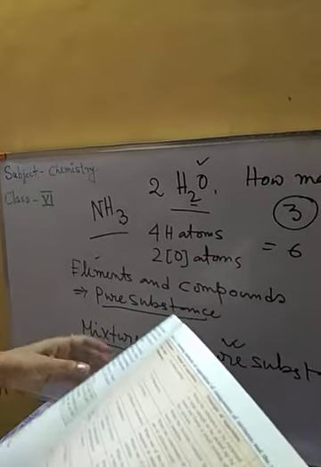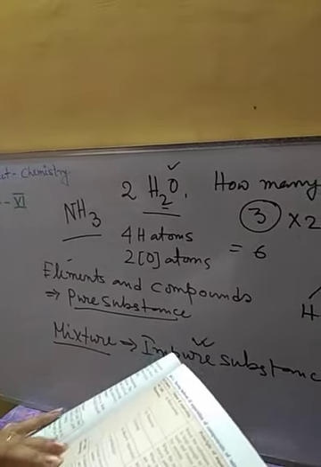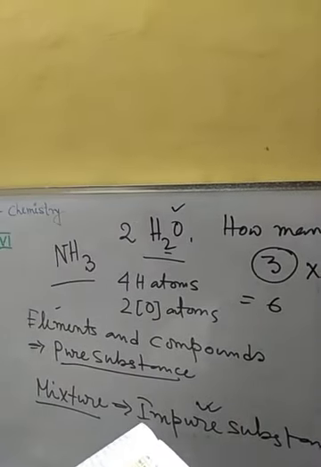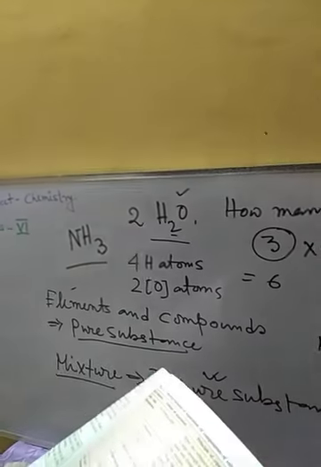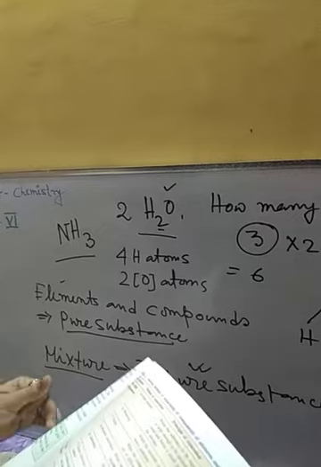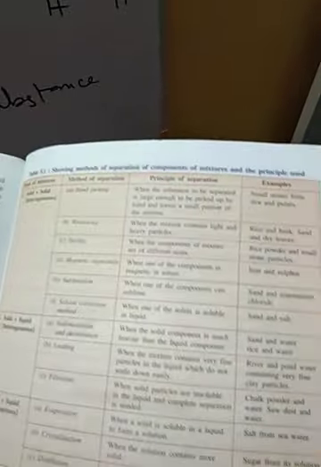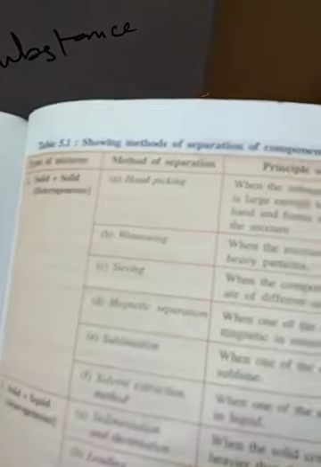See table number 5.1, here all those separation techniques and examples of the mixtures are given. Principle of separation, all these are given. So here you can get the whole thing together. Table number 5.1, you have done this already. It's on page number 65.